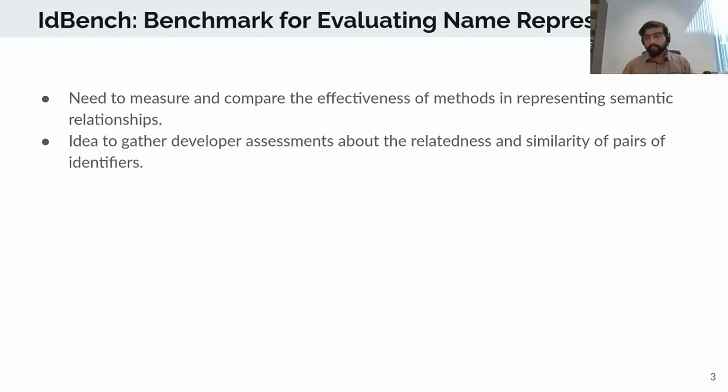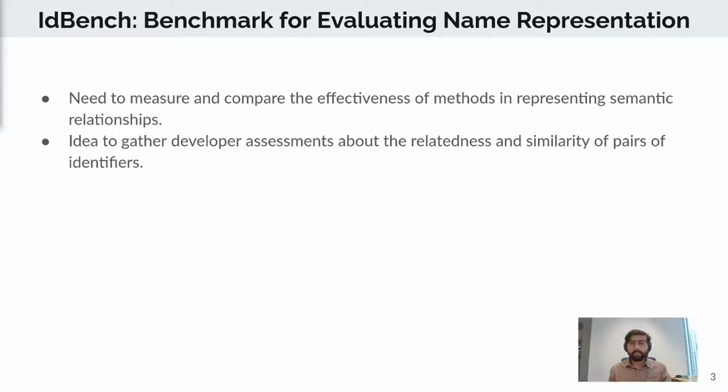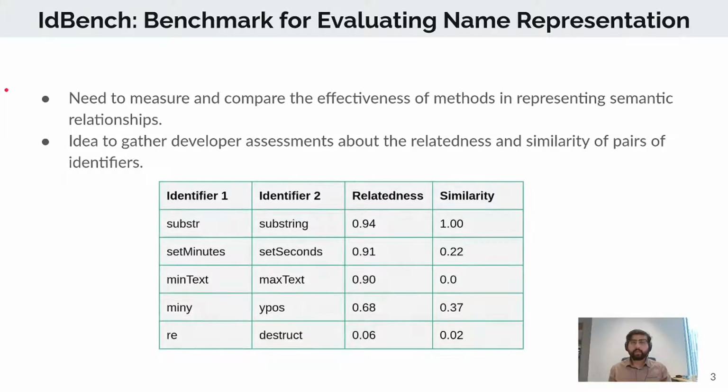Inspired by similar work in natural language processing, we have gathered developer assessments about relatedness and similarity of pairs of identifiers in order to actually measure this phenomenon. An example of the pairs extracted in the benchmark is provided below.